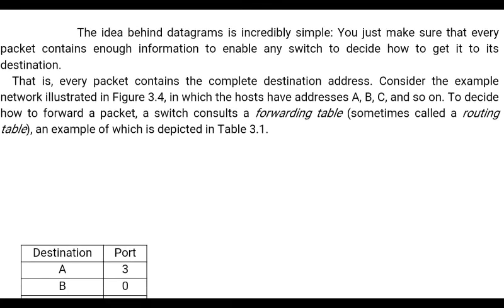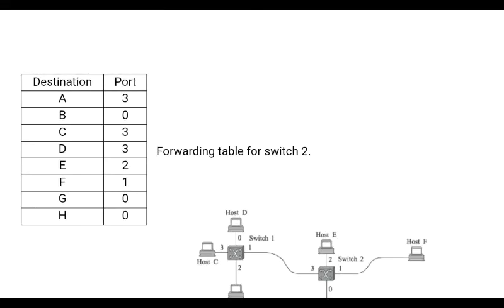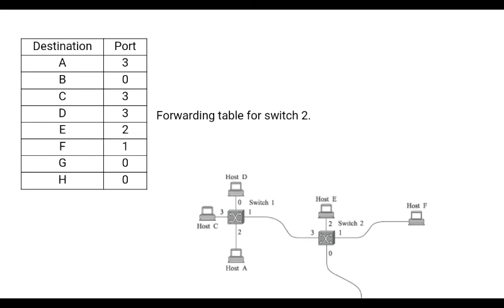Now let's see an example which illustrates how the switches forward these datagrams, or packets, to reach the destination. Each switch maintains information which we call a forwarding table or a routing table. Based on this forwarding table, whenever a packet arrives, each switch decides on which outgoing line this packet has to be forwarded.